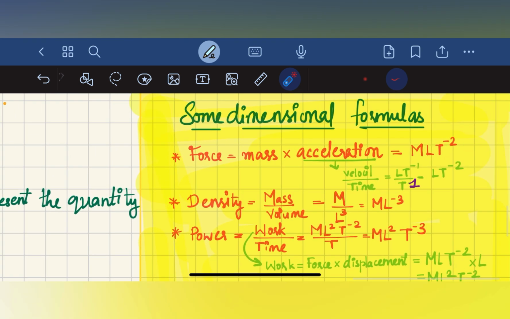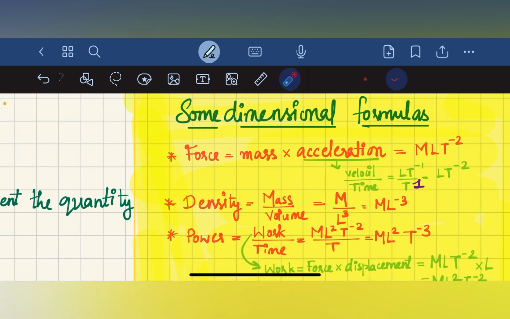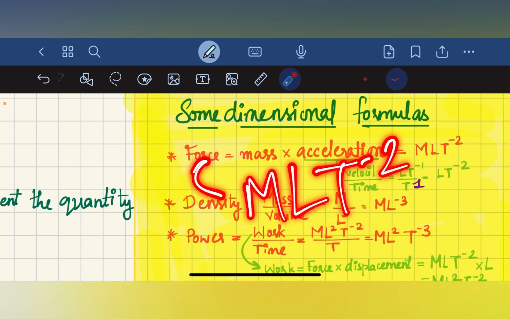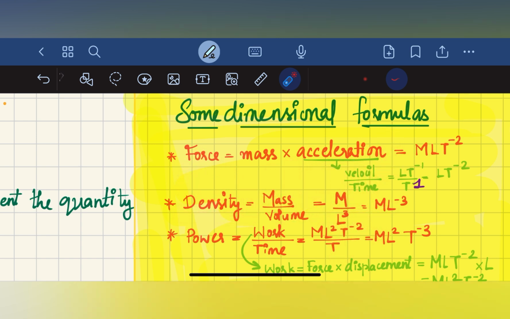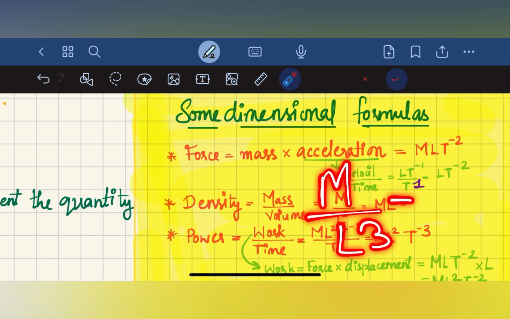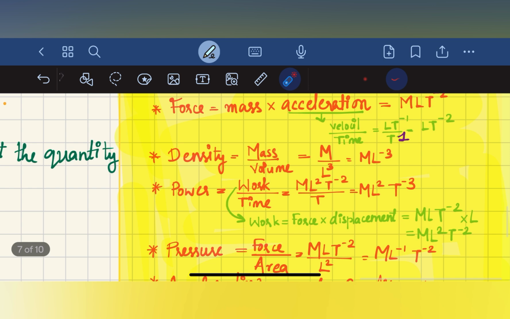Then density is equal to mass divided by volume, M divided by L cube. So here M L T raised to minus 2 is the dimension of force. And density, mass divided by volume, M divided by L cube, is equal to M L raised to minus 3. And then power, work by time. For work, force into displacement, force we have found as M L T raised to minus 2, into L, that is M L square T raised to minus 2.